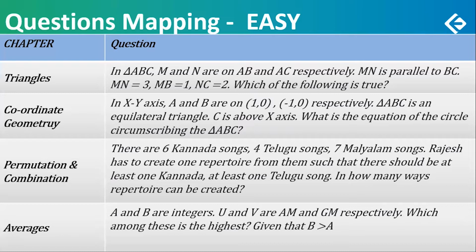Averages. A and B are integers. U and V are their arithmetic and geometric means respectively. Which among these is the highest? Given that B is greater than A. So among A and B, B is greater. So obviously A cannot be greater. And the options were root A, root B, root U, root V.